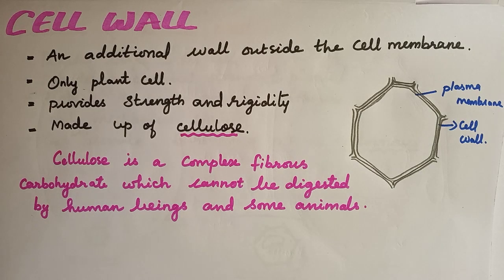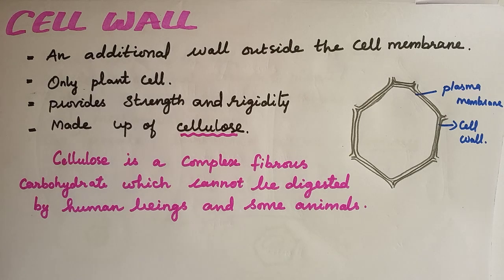Already we discussed cell membrane in detail in the last class. What is the cell membrane? It is a thin layer that holds the cell together. It is the outermost layer, a protective layer, and it has pores. It is living, and it is a semi-permeable membrane. That is, it selectively allows the movement of substances into and out of the cell. It gives shape to the cell.